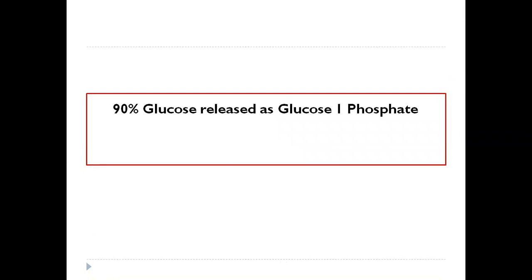Now, this is very important that at the end of glycogenolysis, around 90% of the glucose is released as glucose 1-phosphate. Only 10% is released as free glucose. And where does this 10% come from? It comes from the branch point, the glucose which is released by the enzyme 1,6-glucosidase.